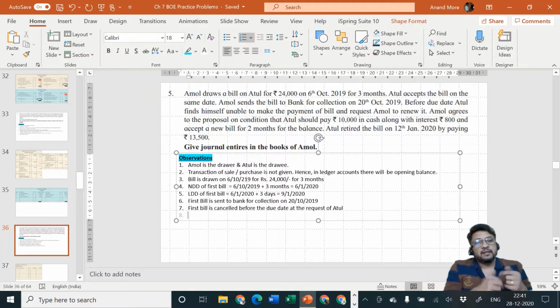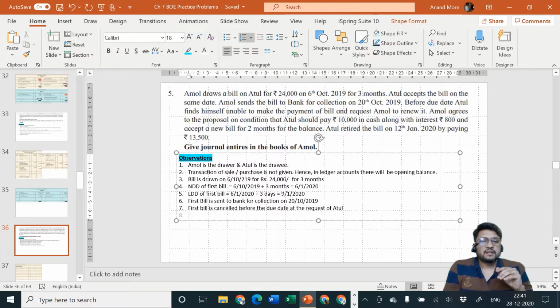So it is implied that it must be calculated on the remaining amount of rupees 14,000, because interest will never be charged on the money which is paid immediately. Interest will always be charged on the money which is going to be paid over a period of time. So rest assured, there is no need to worry about it. Interest of rupees 800 is not calculated on the amount of cash of rupees 10,000 which is paid today.